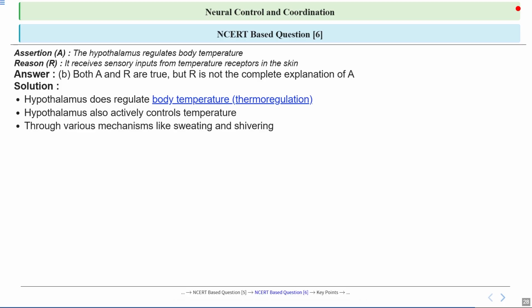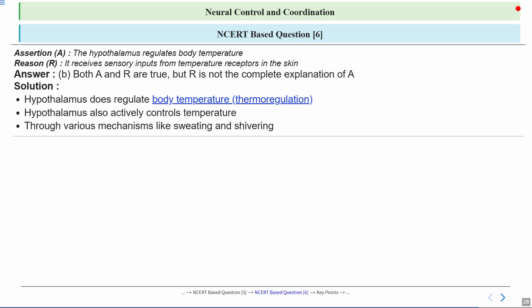So to keep our body temperature stable, the hypothalamus uses different mechanisms. For example, when we are too hot, it triggers sweating to cool us down, and when we are too cold, it causes shivering to warm us up. So these are some everyday examples that you might have noticed when you exercise or go outside on a chilly day.